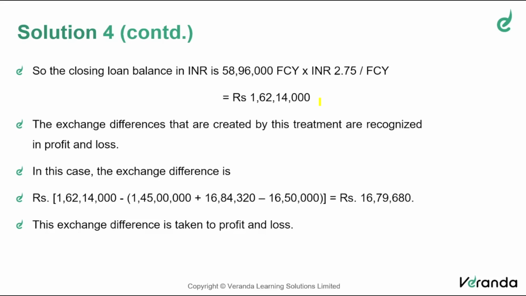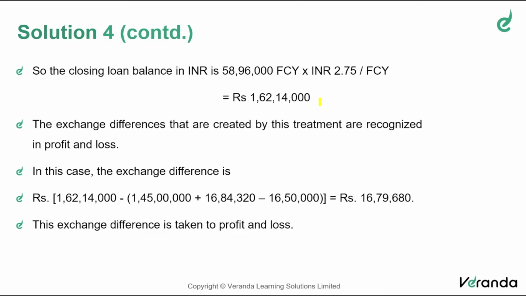Actual interest, apply the closing rate, that is 6 lakh into 2.75, 16 lakh 50. Closing balance of loan in Indian rupees will be at closing rate 1596 into 2.75, 162 lakh 14,000. Now compare opening and closing balance after adjusting for the effective interest and actual interest. There is a difference of 16 lakh